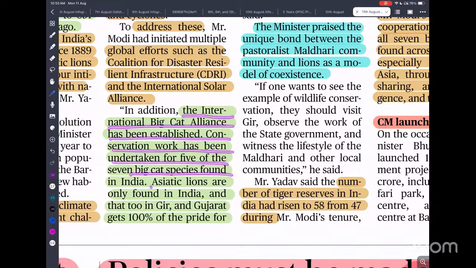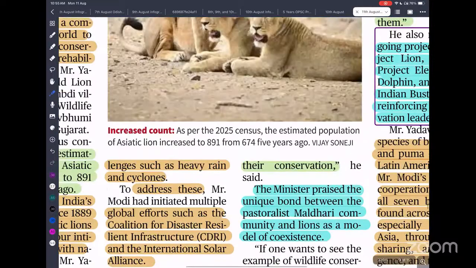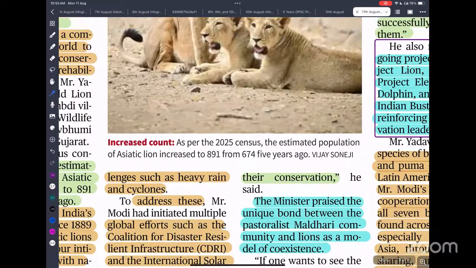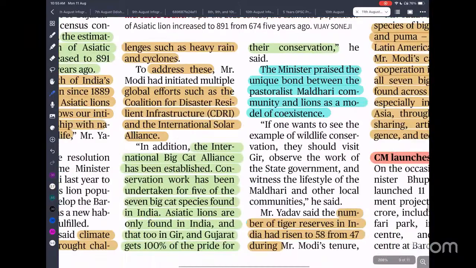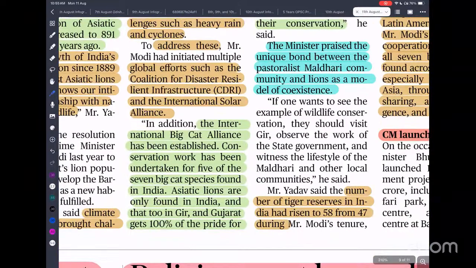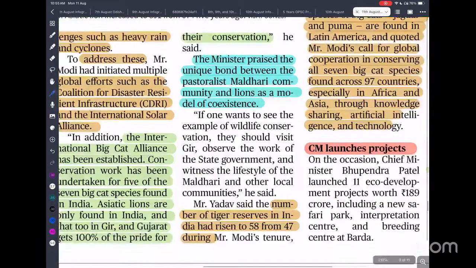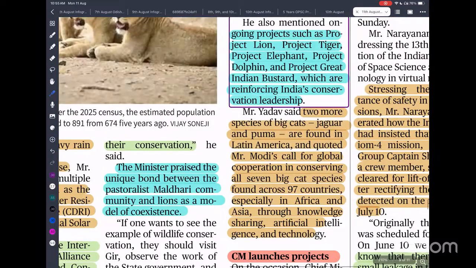Asiatic lions are only found in India, and that too in Gir, Gujarat, which gets 100% credit for their conservation. Out of the total 7 big cats, 5 big cats are available in India. Only 2 big cats are not available in India: the puma and jaguar.